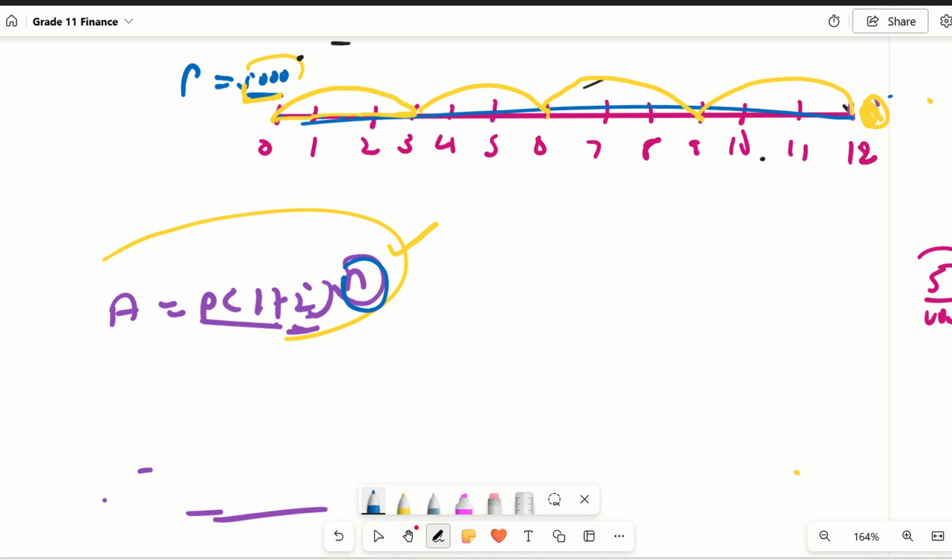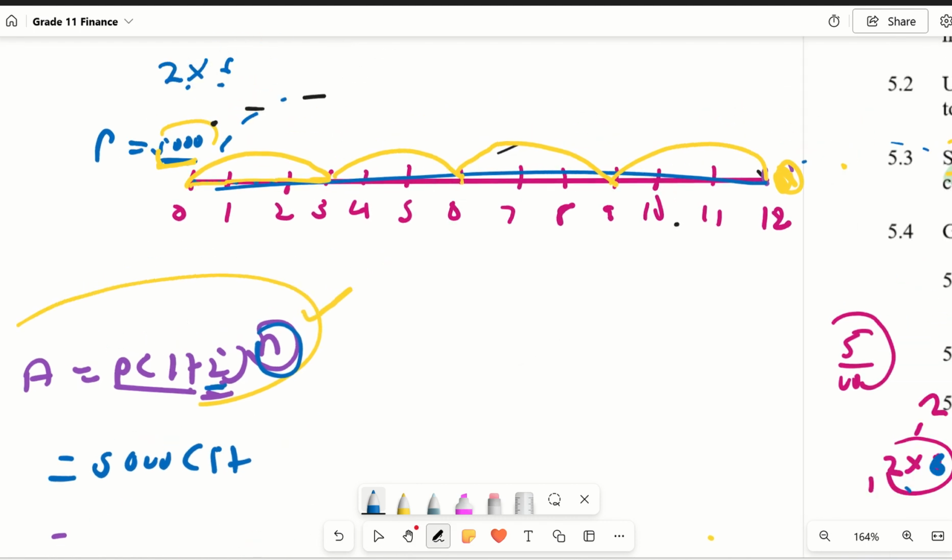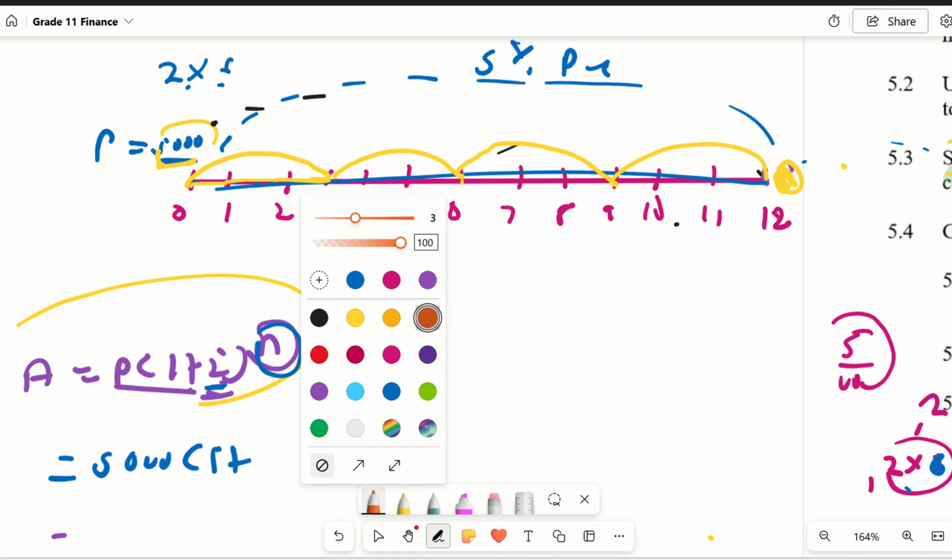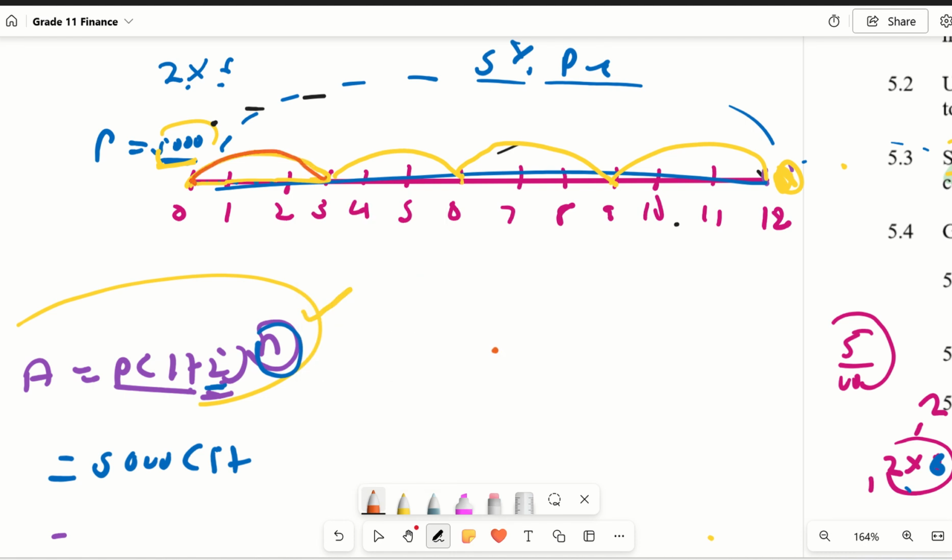P is the 5,000 still. 1 plus our I, very important. What is our I? Remember that they said the interest rate is 5% per annum, and per annum means per year. And your money grows quarterly, after every 3 months. So the 5,000 grows by a certain percentage after January, February, March. But is the percentage by which it grows 5%?